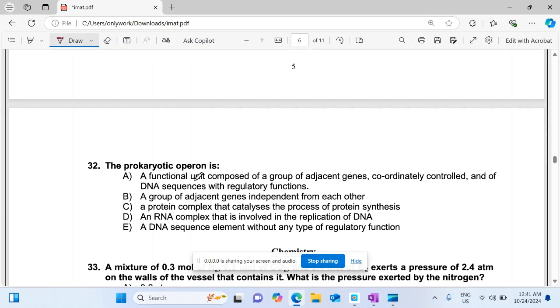Prokaryotic operon. This is involved in coordinating function. This is a functional unit composed of a group of adjacent genes under coordinated control. This is not involved in coordination between different organelles. So A is the right option.